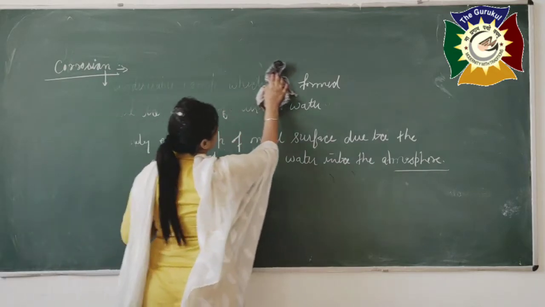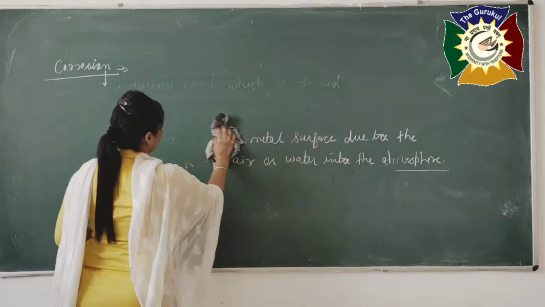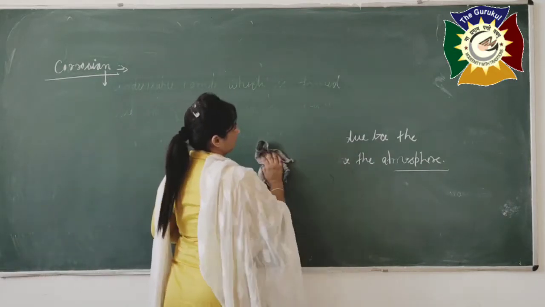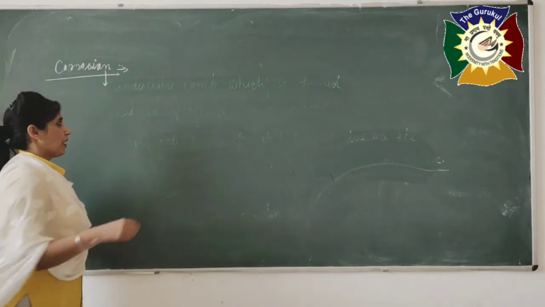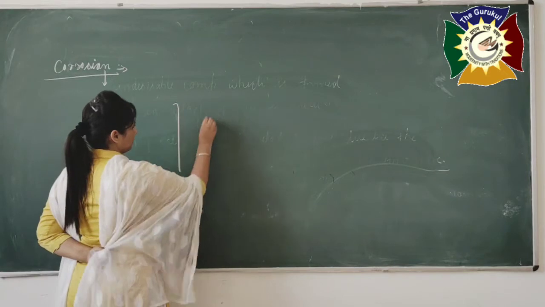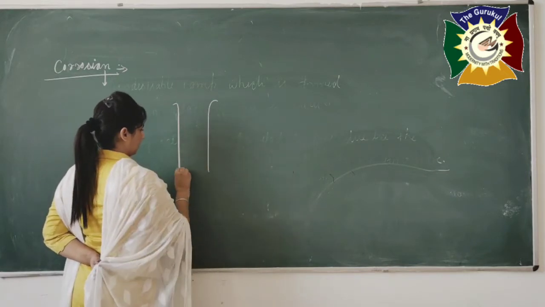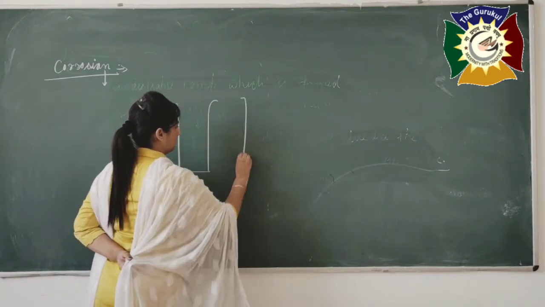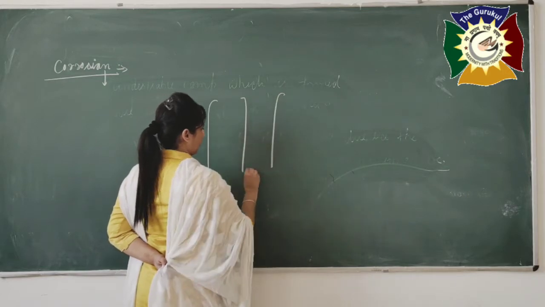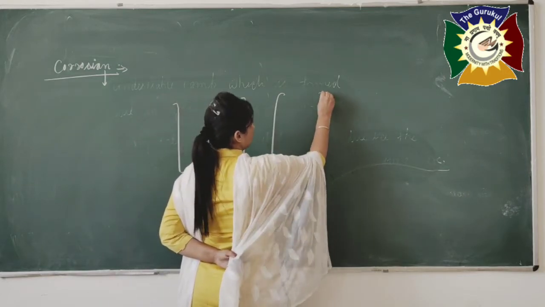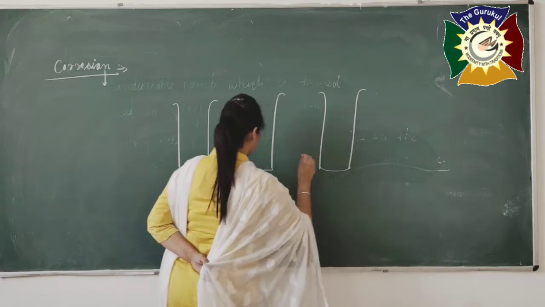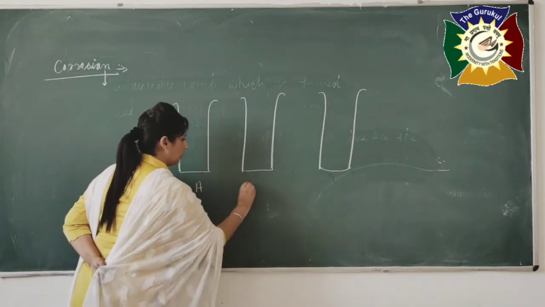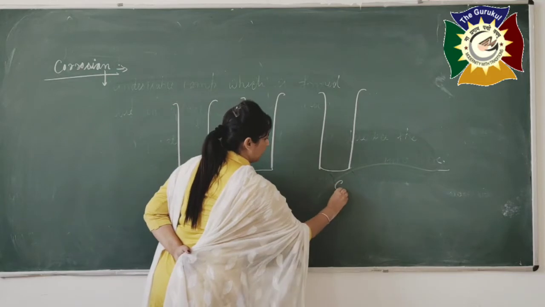You just need to take 3 test tubes. Suppose we have 3 test tubes, test tube A, test tube B and test tube C.